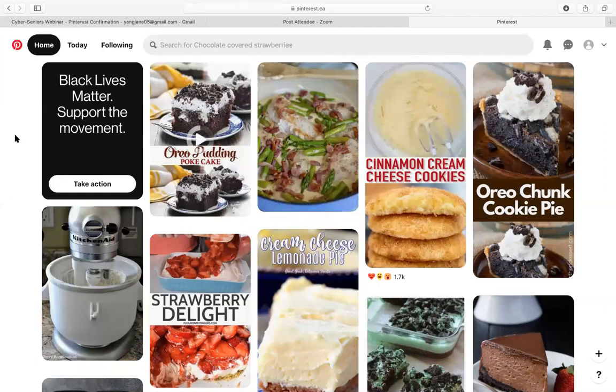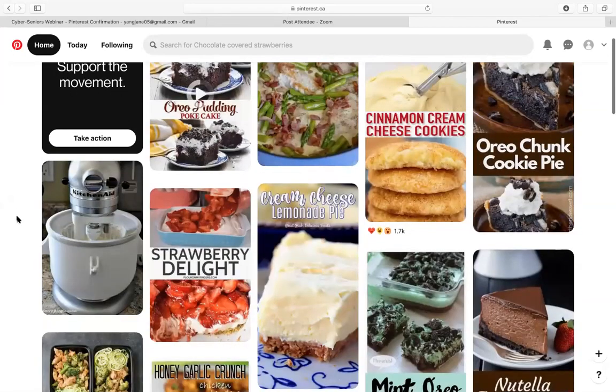Once you log in, you're on your home page, and it indicates that right here. Your home page is basically composed of things that you like or the things that you save. Once you start pinning things, which is what they call saving, it will be adjusted to show you things that are related to that or things that you have recently pinned.